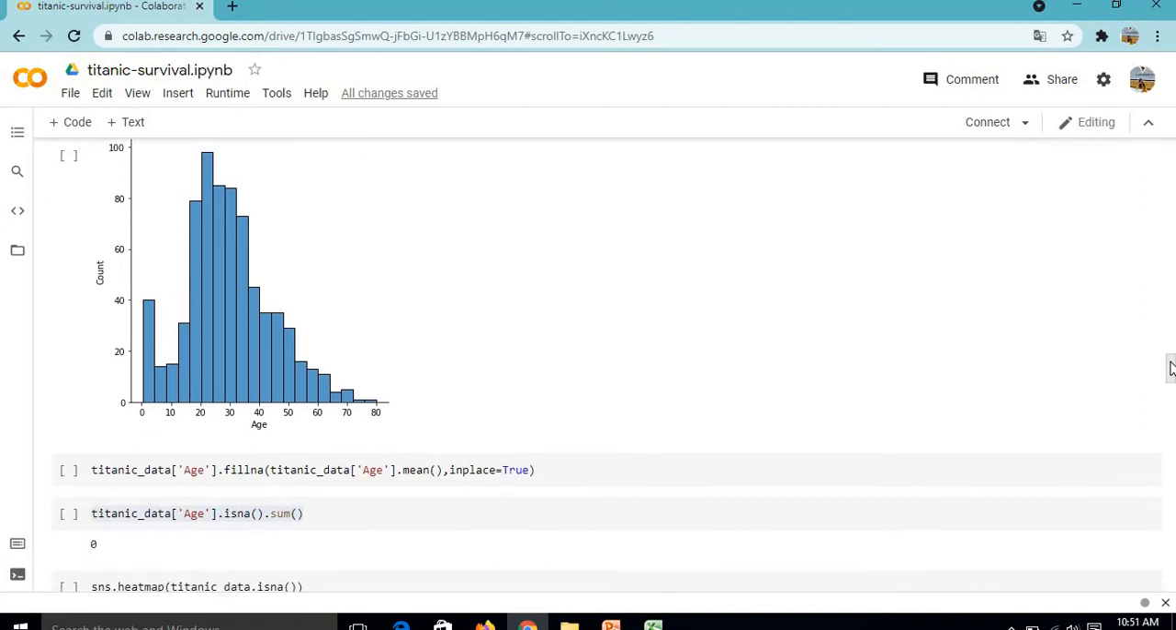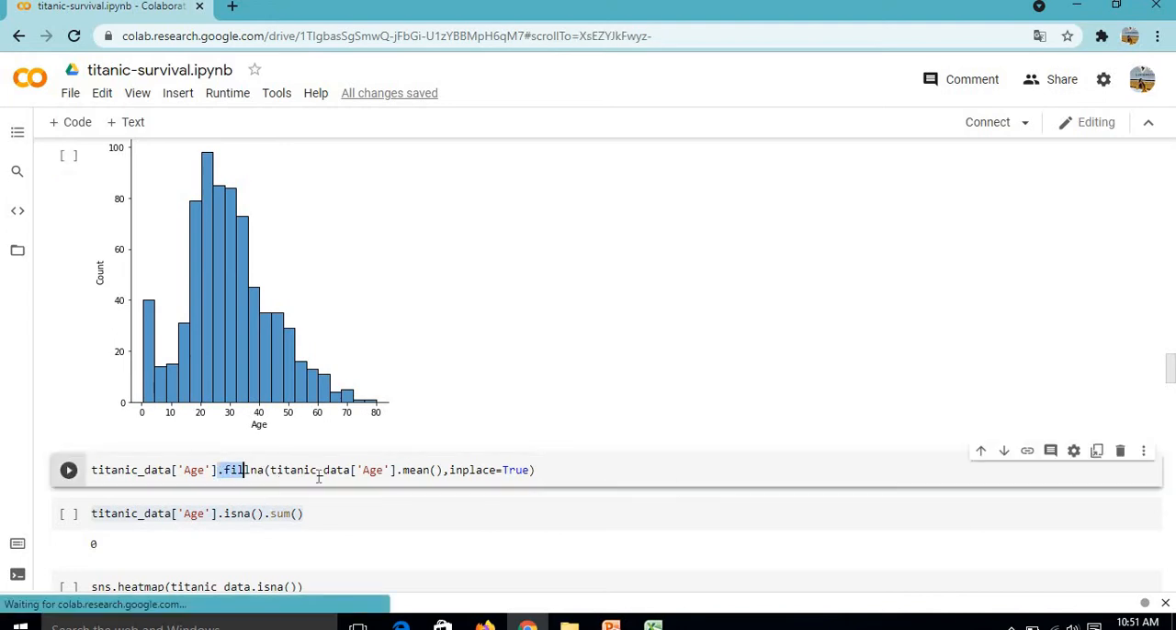Now we will do some data cleaning. To fill the null values in the Age column, we will use fillna for filling the data, and to make it permanent, we will use inplace=True here.